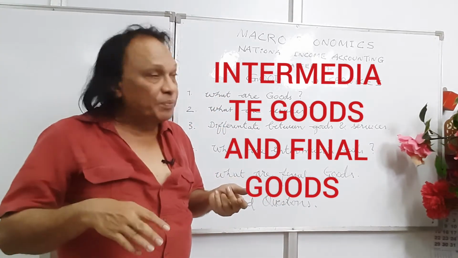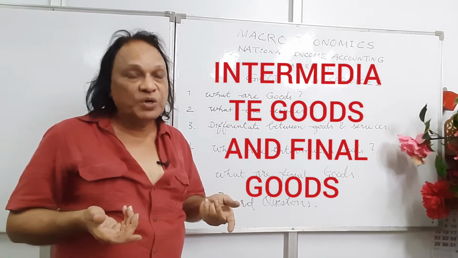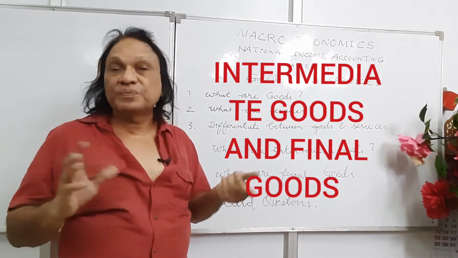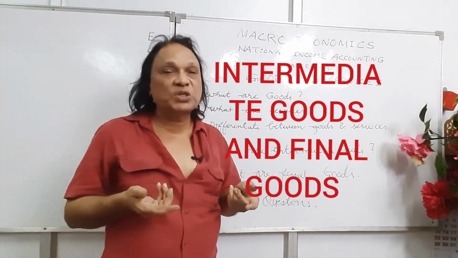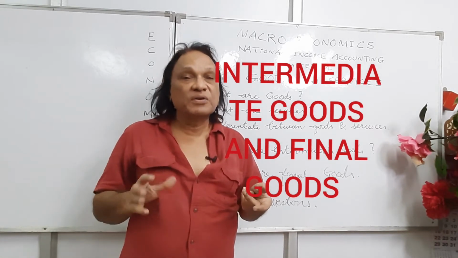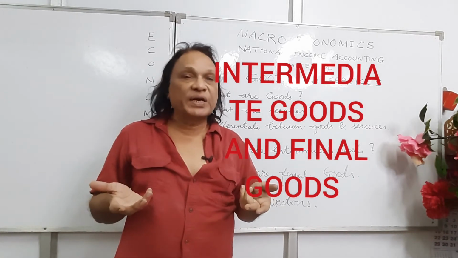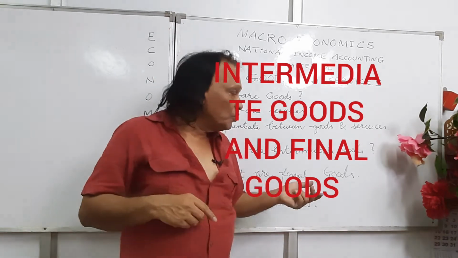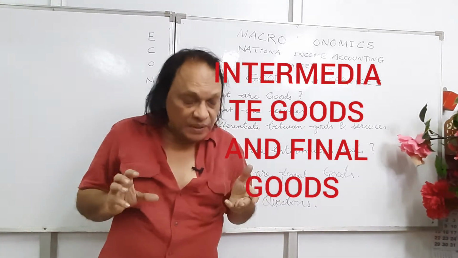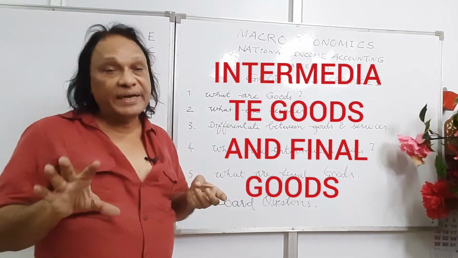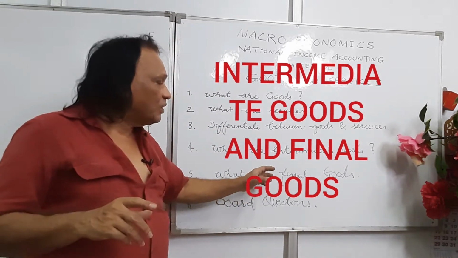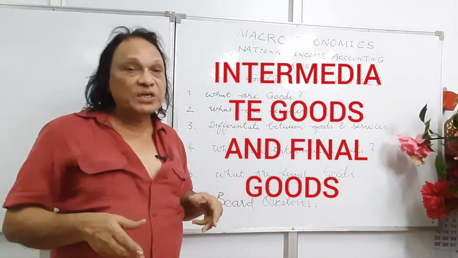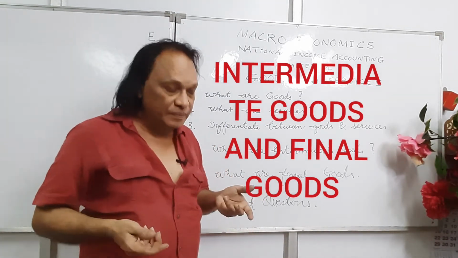So intermediate goods keep on moving from one production process to the other production process. Final goods don't move from one production process to the other. They're finally meant for consumption or capital formation. The most important point in intermediate goods and final goods is, while calculating national income, we should not take the value of intermediate goods, otherwise it leads to the problem of double counting.